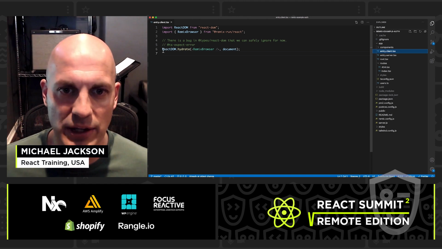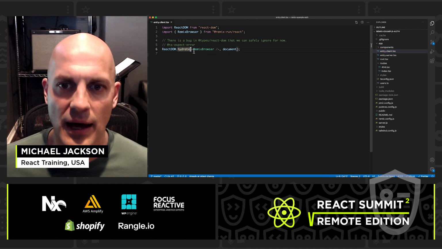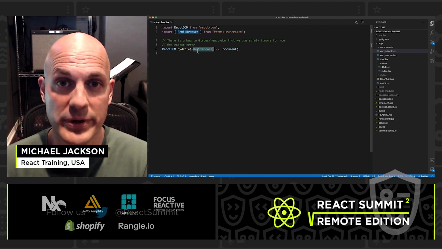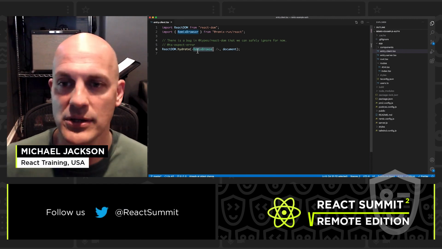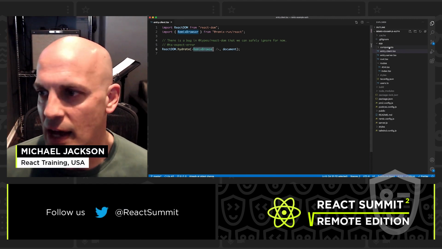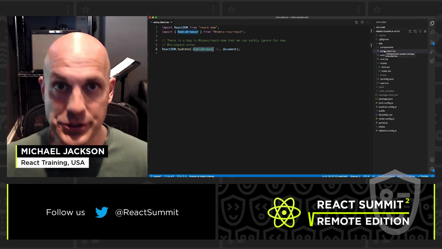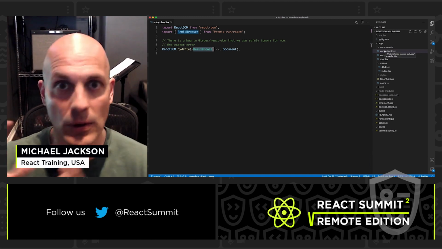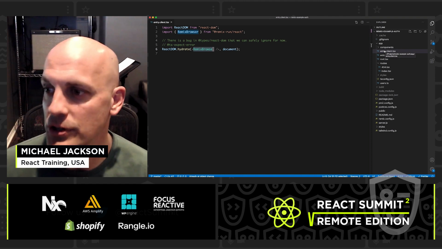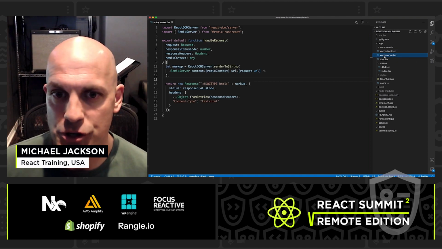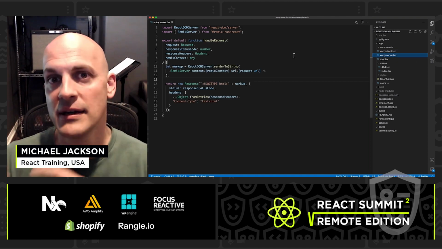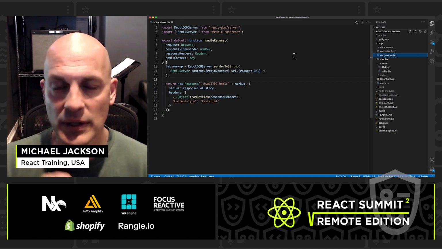This is a regular old React DOM hydrate. And the component that we're rendering is our Remix browser component. This is the one that you render when you get to the browser. And so you have full control over your entry point. If you wanted to do something globally in the browser, you can go ahead and do it here in your client entry point. In your server entry point, this is usually running in Node.